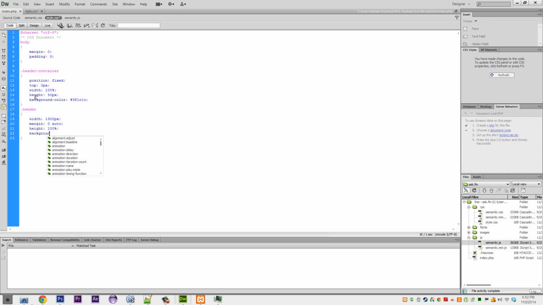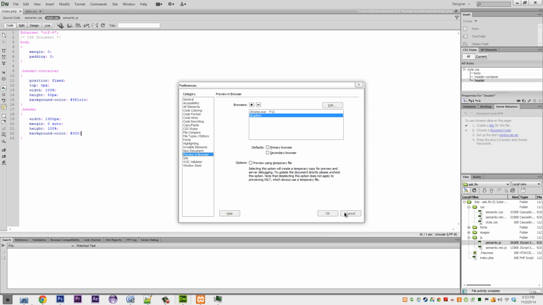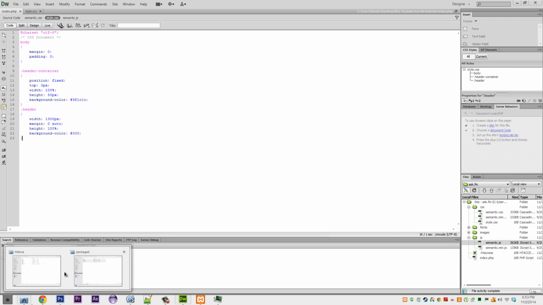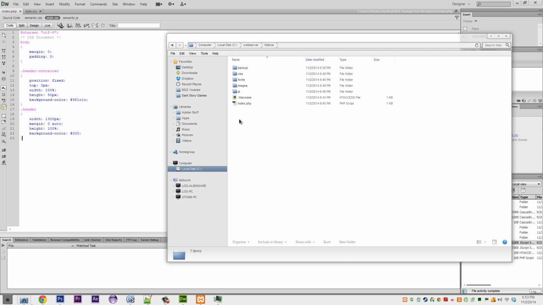And just to show you what this is going to do, we're going to set the background to hashtag 000. This is just to show you what it's going to look like. And then every time you save, you need to make sure you push it into your htaccess folder. For people that are using Dreamweaver, you can just work with your files in your htaccess folder rather than having two folders like we have.